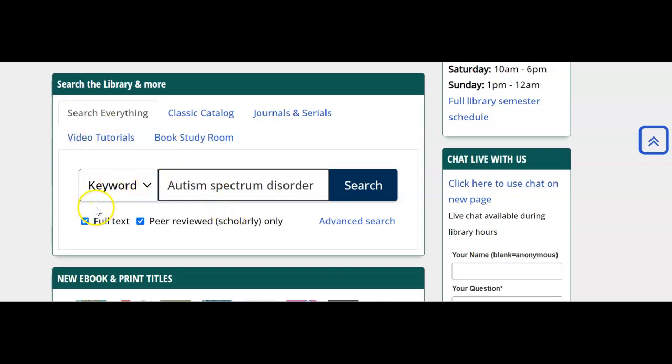And whenever you use this search bar here, it's preferable to put in full text and peer-reviewed. Number 1, any of the articles that will pop up, you will have access to full text. Otherwise, you might be delayed, as the librarians will do an interlibrary loan and look for that article if they don't have access to it. That's great if you're working on your master's thesis, but if you need that article right now, click on full text. And here is one of my keywords, autism spectrum disorder. So I'm just going to click there and see where it takes me.